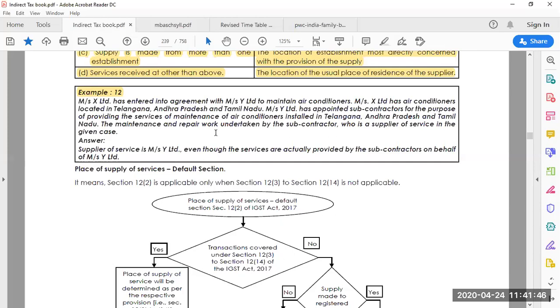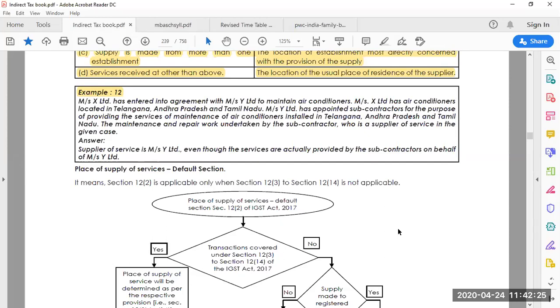So what you come to know in this problem is that Messrs X Limited is the receiver of the service, and his air conditioners are located in different locations, like it's been mentioned, Andhra Pradesh, Tamil Nadu, and Telangana. Messrs X Limited gives the order to Messrs Y Limited. Messrs Y Limited is in the service of maintenance of air conditioners. And Mr. Y, who is supposed to provide a service, gives another subcontract.